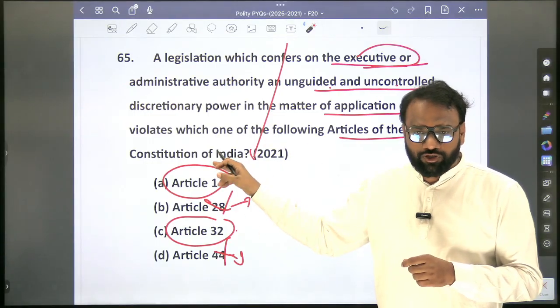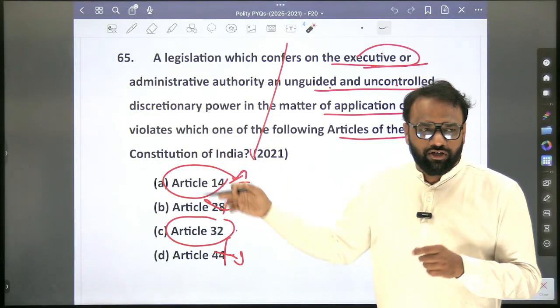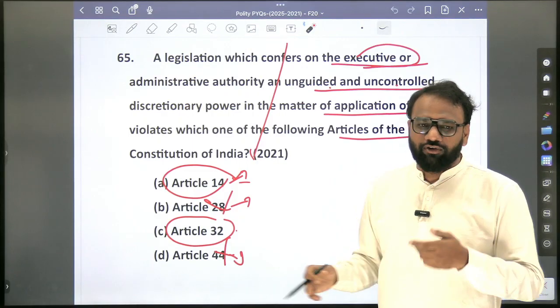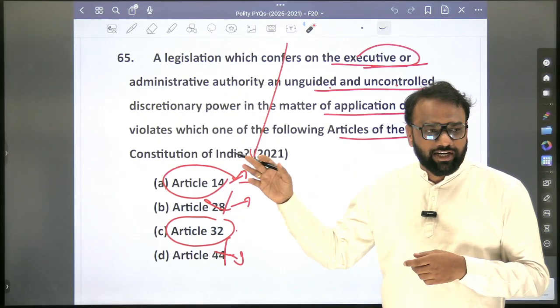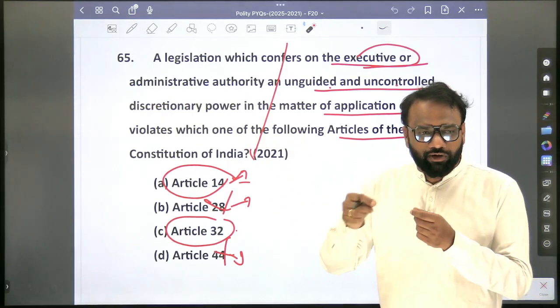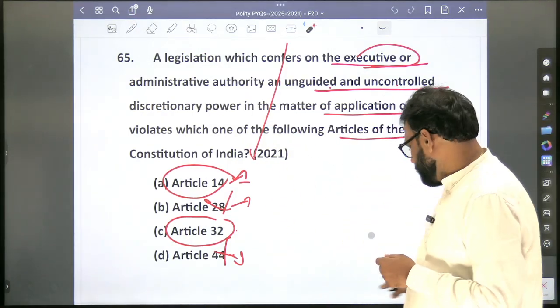In the previous question also we have seen this discussion: procedure established by law and due process of law. That also comes under Article 21 as well. So these things, Articles 14 and 21, you'll go through in detail.